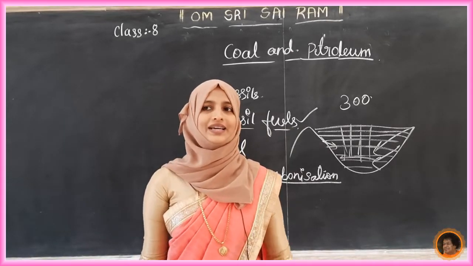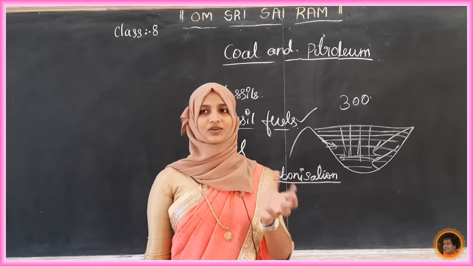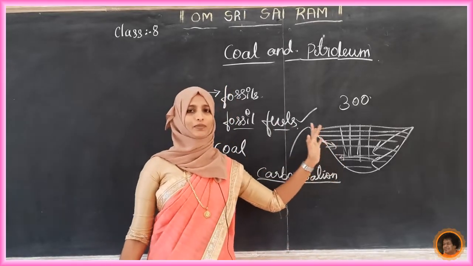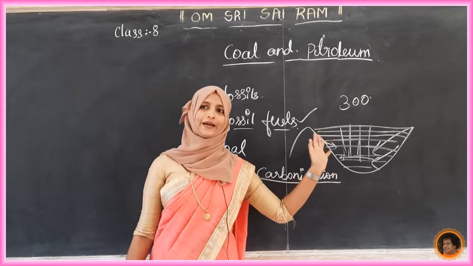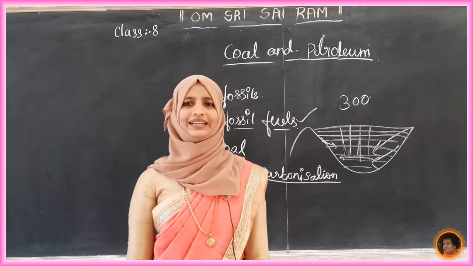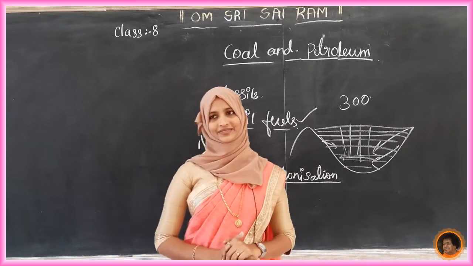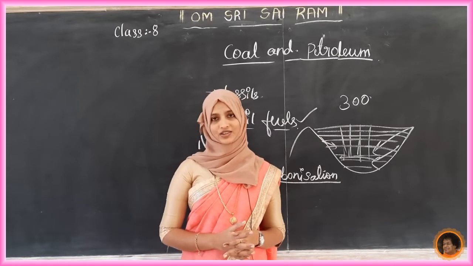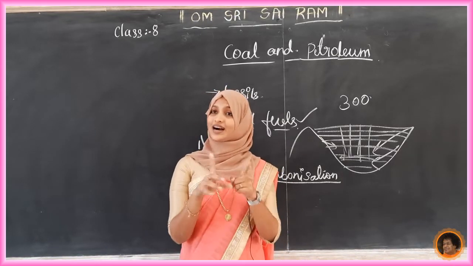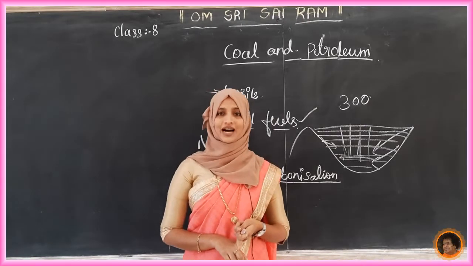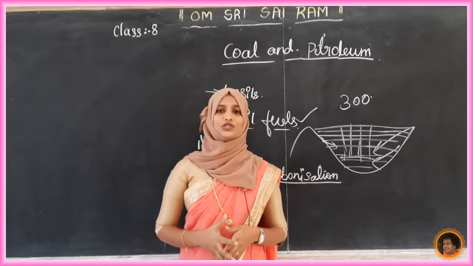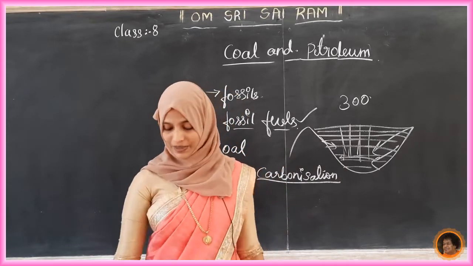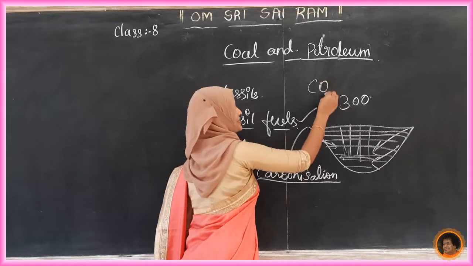Now we will see a coal mine. Observe the photo, student. This is a coal mine, and this is how they mine coal. Next, when coal is heated in air, what happens? Coal burns and produces mainly carbon dioxide. Coal contains carbon, so when it is exposed to air it combines with oxygen and gives mainly carbon dioxide as a product.